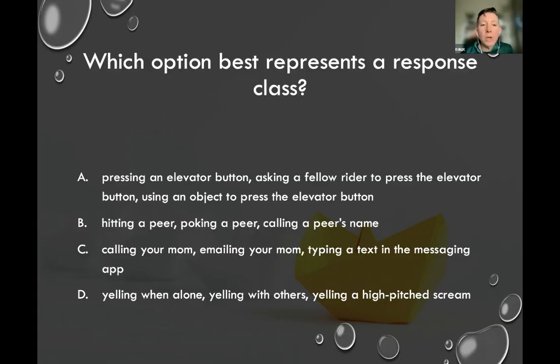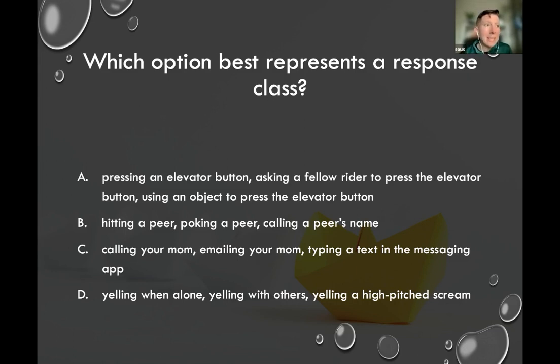The correct answer here is A, pressing an elevator button, asking a fellow rider to press the elevator button, or using an object to press the elevator button. This is why this can be kind of a tricky one. So it's asking me what best represents a response class. To answer this, I need to know what a response class is, and then I actually need to be able to apply that information.